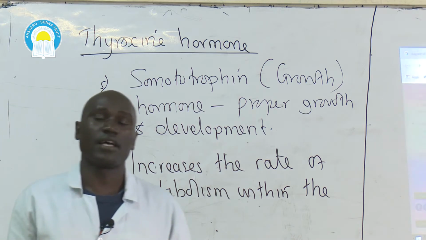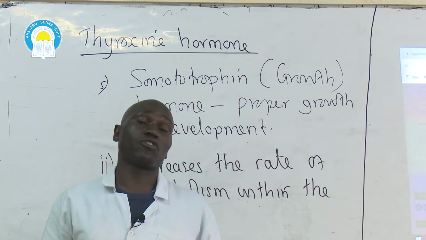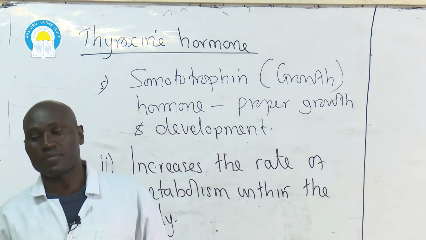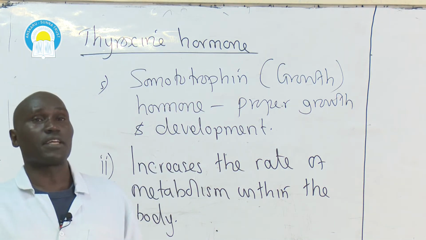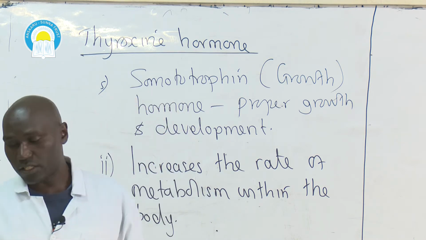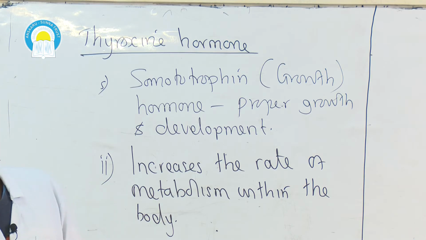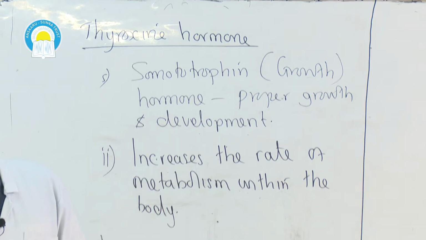For example, it can increase the rate of respiration, and when the rate of respiration is increased, then that simply means that a lot of energy will be produced, and that extra amount of energy produced is what will be used by the body in cell division. And of course, we know that cell divisions normally lead to growth, that is permanent quantitative increase in size of the body of a living organism.